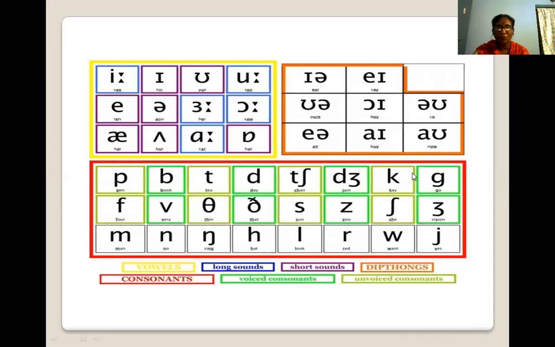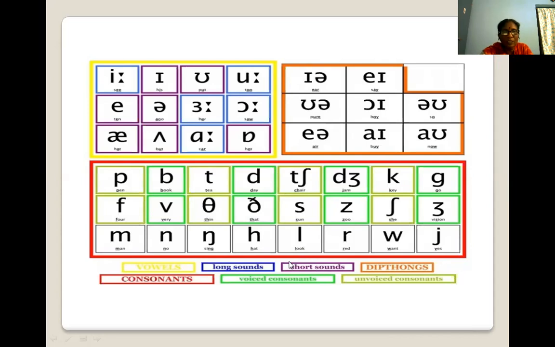This chart is totally of consonants. How many do you see? 3, 6, 9, 12, 15, 19, 20, 21, 22, 23, 24. 24 consonants.